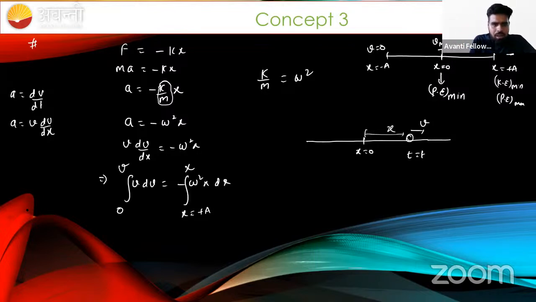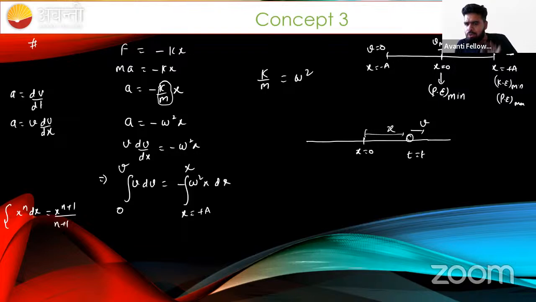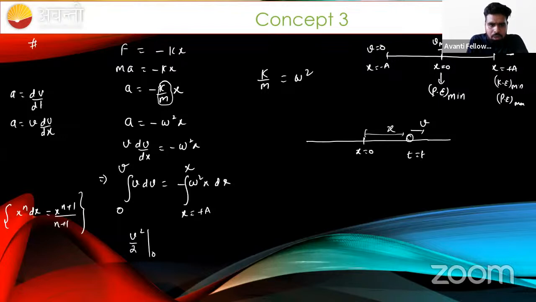Okay. Sir, if we integrate this, how can we integrate, beta? We know the formula from class 12 that the integral of x raised to power n is x raised to power n plus 1 divided by n plus 1. We are also going to take a basic mathematics class for you guys, so don't worry if you can't understand this. But for today's class, you can remember this formula. The integral of x raised to power n dx is nothing but something like this. We can say that this will become v square by 2. And how can we put the limits beta? First put the upper limit, then put a minus sign, then put the lower limit.